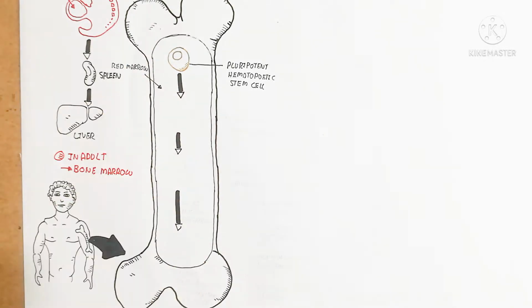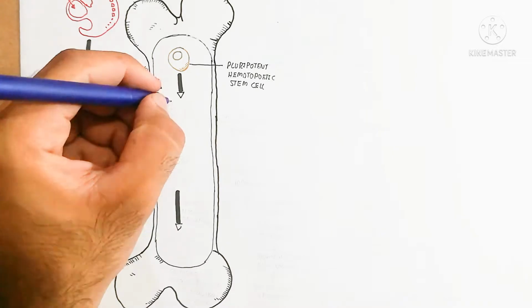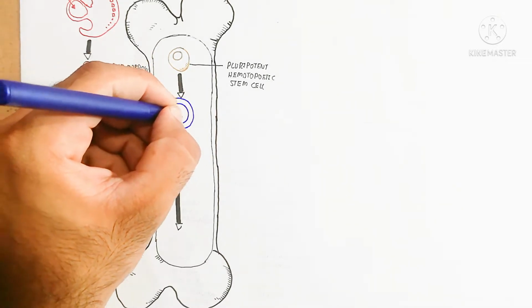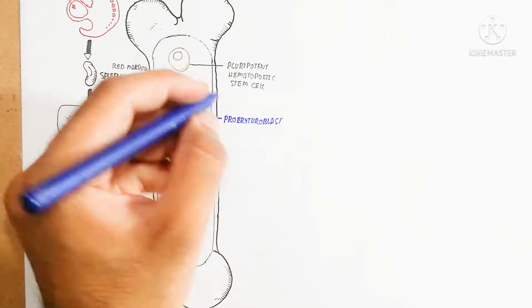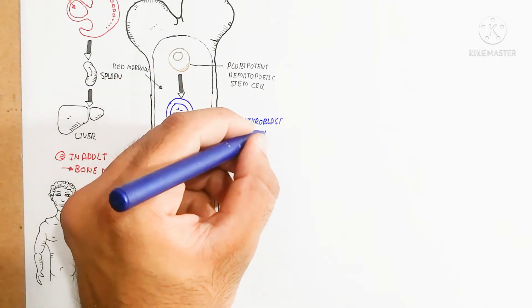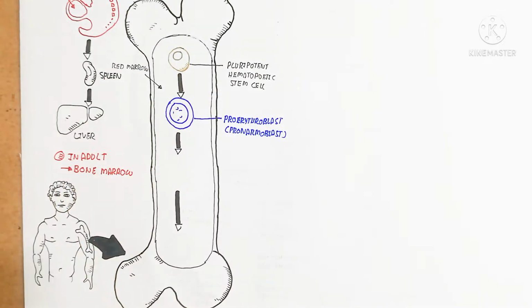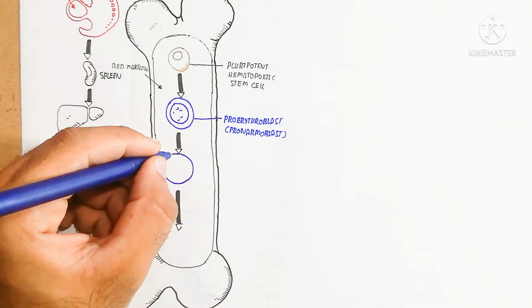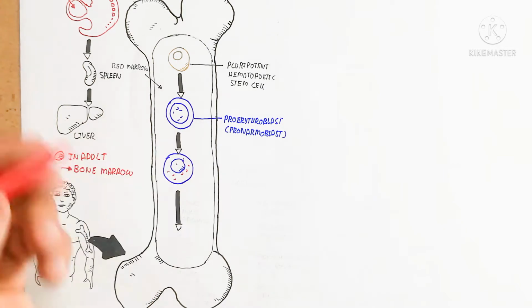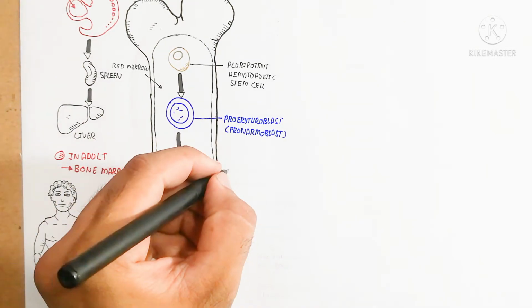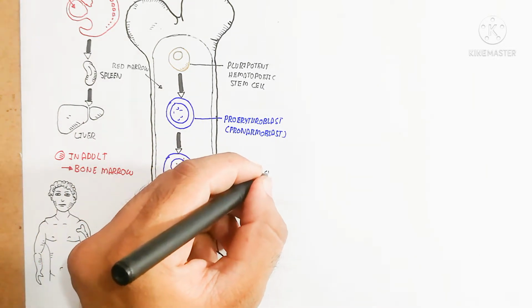Here is the pluripotent hematopoietic stem cell, which undergoes more proliferation to produce the pro-erythroblast, or pro-normoblast. That is the precursor of the normoblast, and after this it produces the erythroblast, or normoblast.